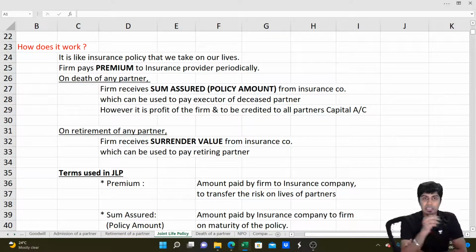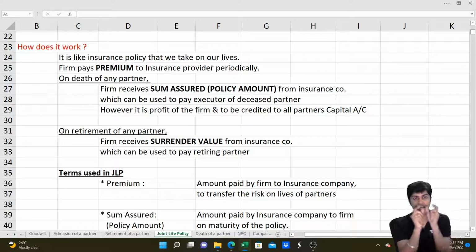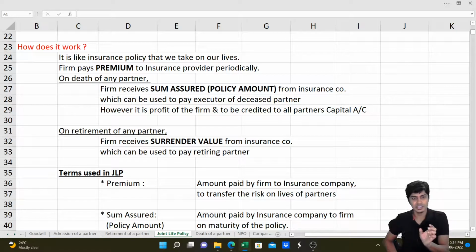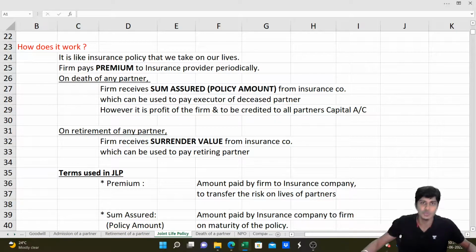However, if JLP is treated as an asset, the surrender value of JLP will appear in the balance sheet. So when we receive the amount from the insurance company, it is like the sale of an asset. Surrender value 10,000 is there. Policy 1 lakh. You receive 1 lakh. So 1 lakh is the sale consideration received for giving up an asset of 10,000. So we distribute only 90,000 to partners. You get this? However, if there is no surrender value, then there is no value in the balance sheet. The entire amount you receive, you share. Do you get this?